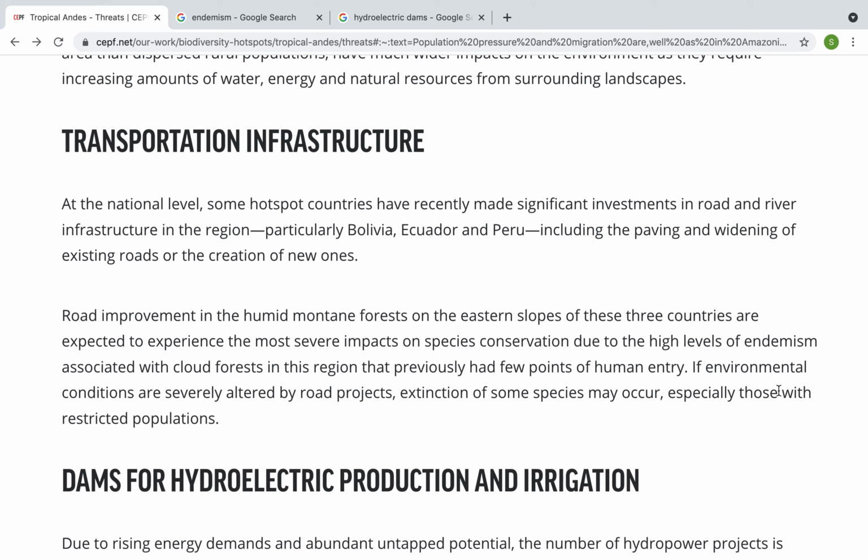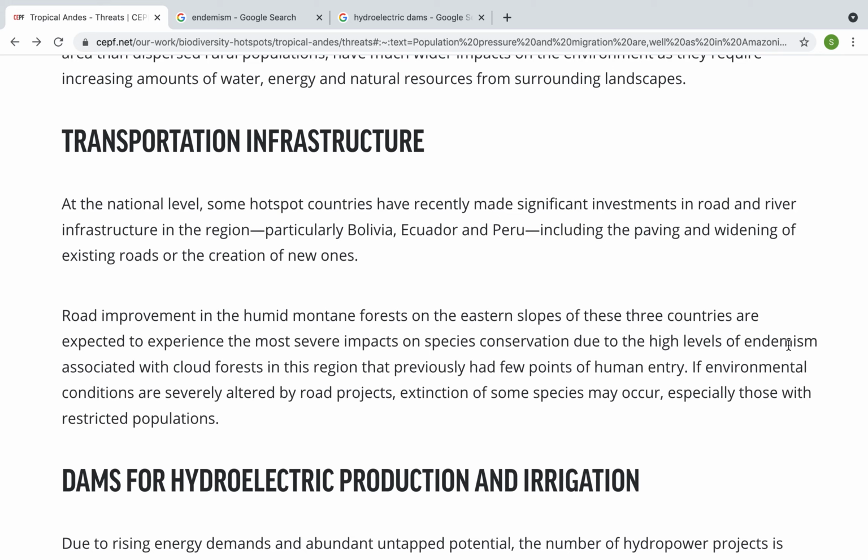So let's pause here. Now, in order for these rising communities to do well, we need roads, and they need to pave roads or make new ones. Now, one of the impacts can be affecting the species that live around those areas if you start to pave roads or create new roads in a specific area. So let's look at this part here. The most severe impacts on species conservation due to high levels of endemism. So, what does that mean?